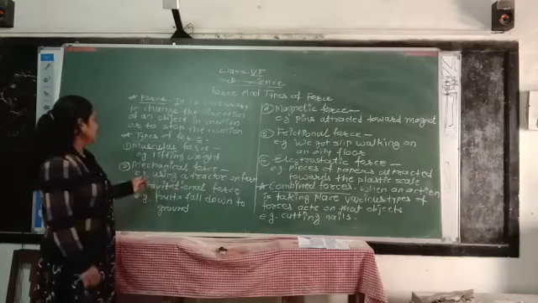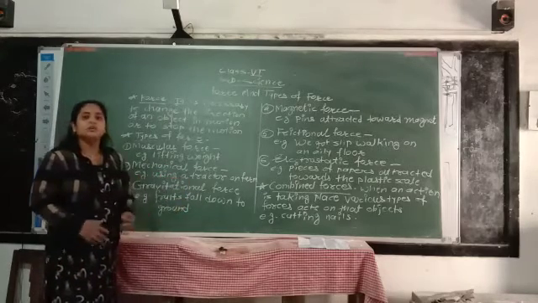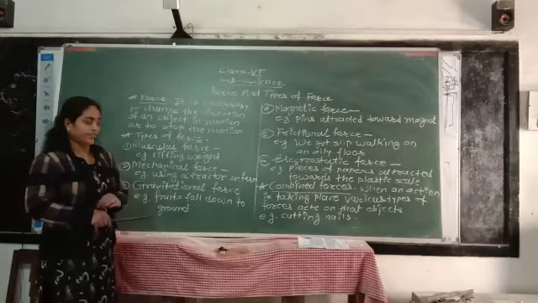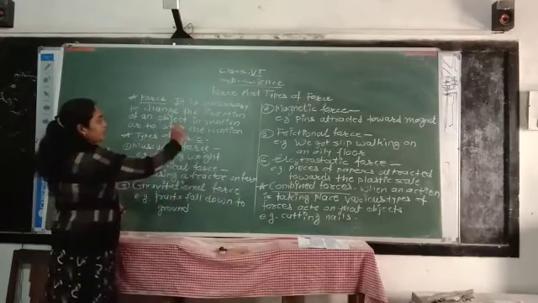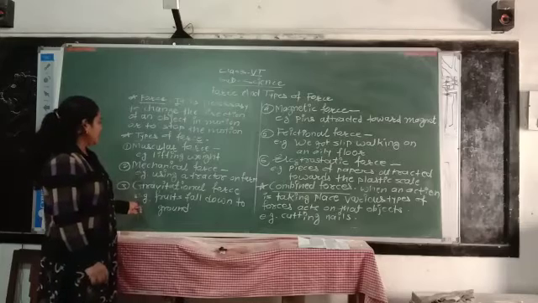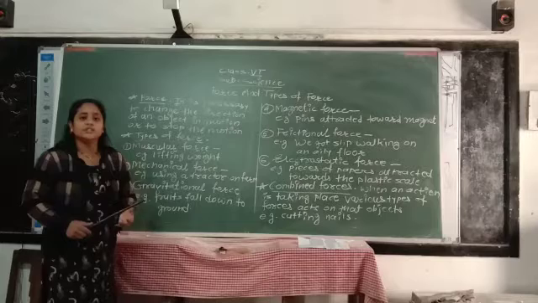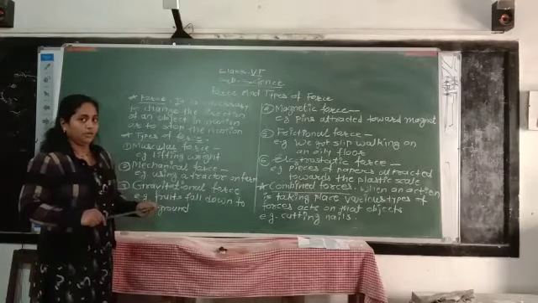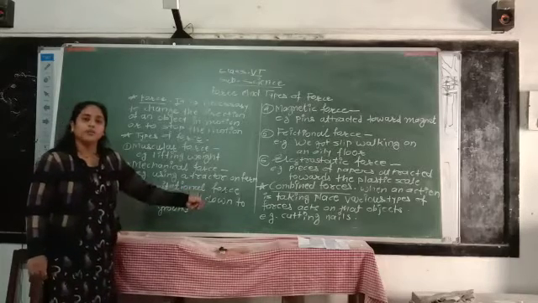The first type is muscular force. Muscular force means the force exerted by the muscles of a body. For example, lifting a weight, writing on a board. The second is mechanical force. Mechanical force means the force exerted by machines. For example, using a tractor on a farm.